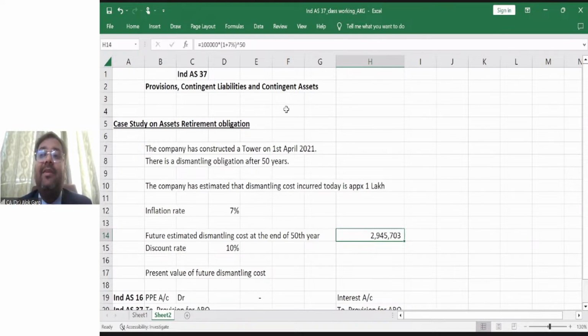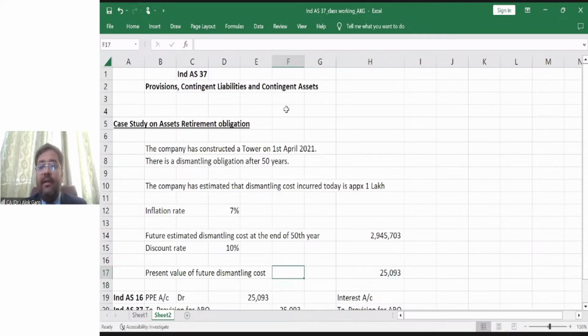And what is a discount rate? It is an interest rate. So this discount rate is different from the inflation rate. For example, in this case, the discount rate or weighted average cost of capital for the company is 10%. Now, what is the present value of the future dismantling cost? 29,45,703 divided by 1 plus 10% raised to the power 50, right? See, the present value of 29,45,703 rupees as on today is 25,093 rupees, right?